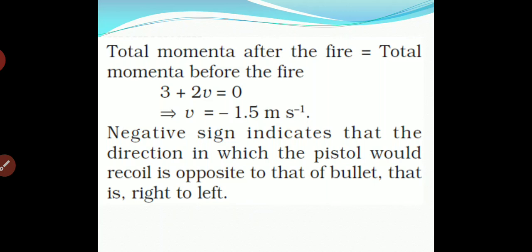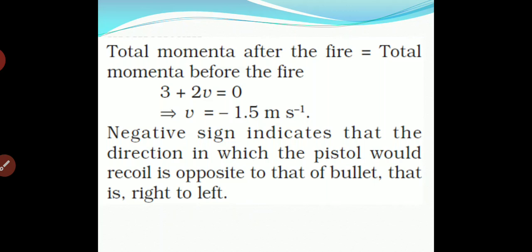So from that we get the final velocity of the pistol. That will be V is equal to minus 1.5 meters per second. The negative sign indicates that the recoil direction of the pistol is opposite to the bullet.